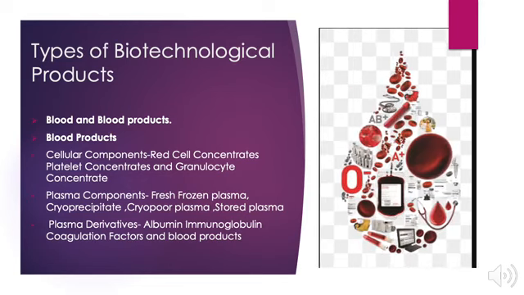Blood and blood products. Cellular components: red cell concentrates, platelet concentrates, and granulocyte concentrate. Plasma components: fresh frozen plasma, cryoprecipitate, cryosupernatant plasma, stored plasma, plasma derivatives, albumin, immunoglobulin, coagulation factors, and blood products.